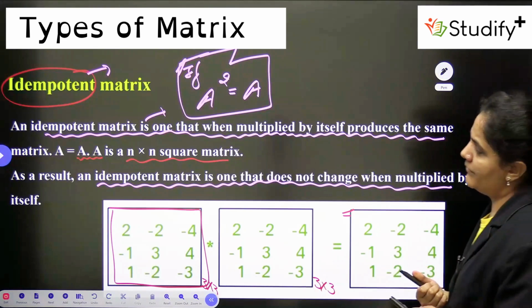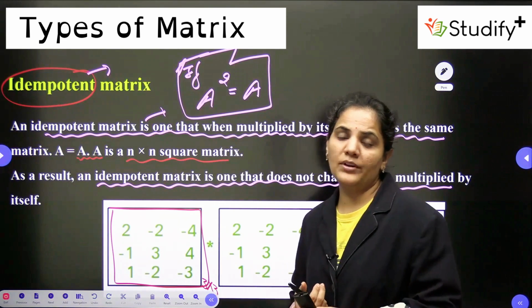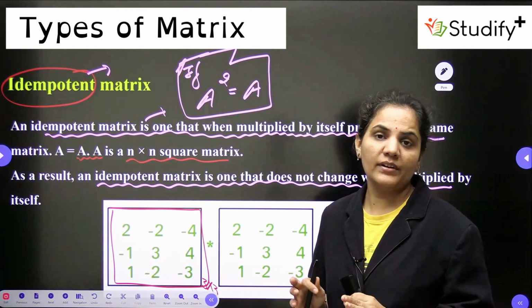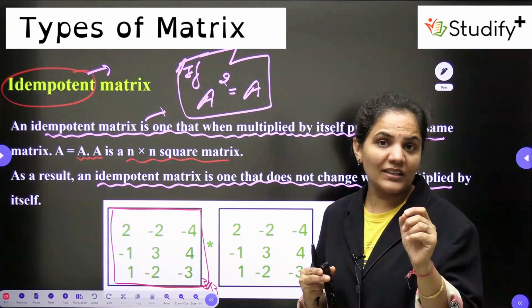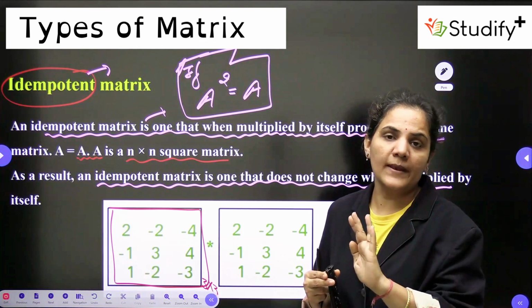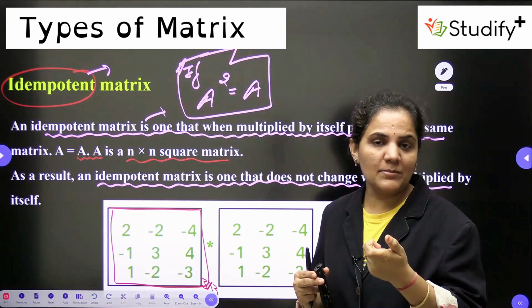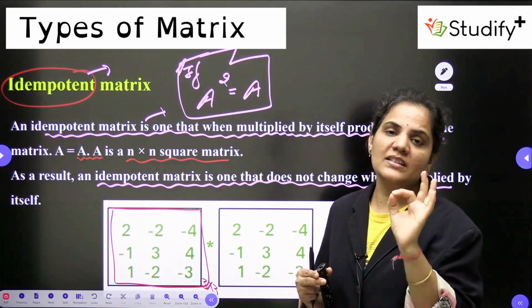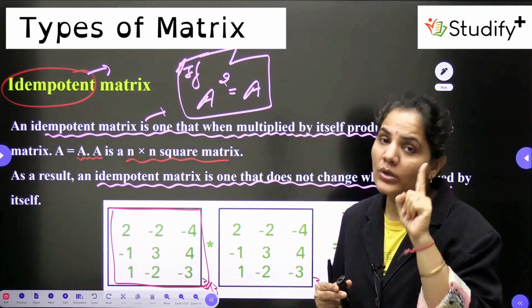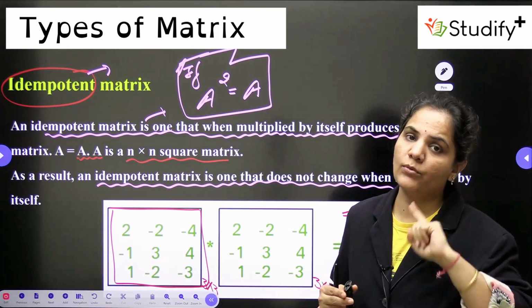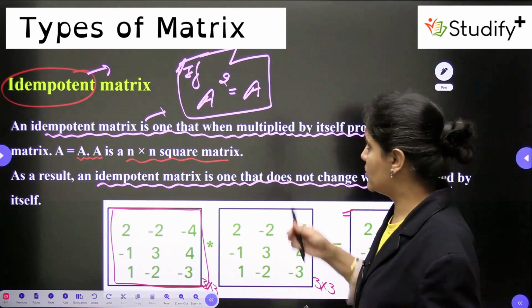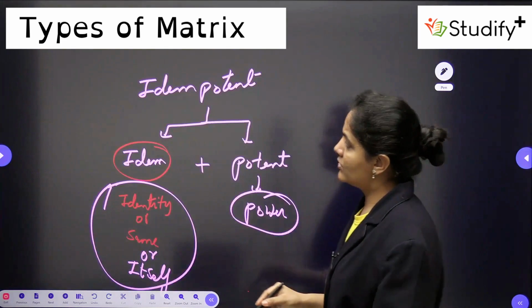So as we already had a detailed discussion, an idempotent matrix is a type of square matrix. Any matrix is said to be an idempotent matrix if it satisfies the condition A square equals A. If you find the square of any matrix and it gives you the same matrix A only, it means that is an idempotent matrix. Only square, not cube, not power 4, not power n. Only square: A square is equal to A. Clear? This is the idempotent.